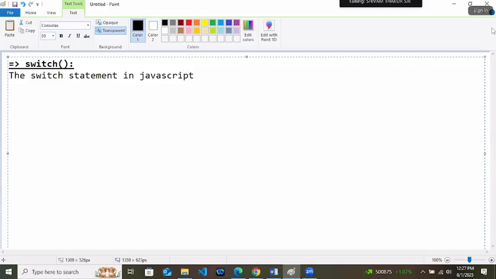The switch statement in JavaScript is the shorthand for ladder if else if. Means whenever you have multiple possibilities, day equals 1, day equals 2, in that way you can use the switch. So technically it is the substitute for ladder if else if. How will we write it? Syntax of switch.